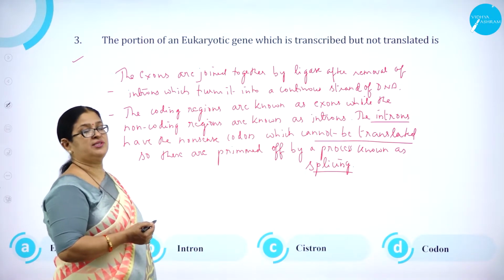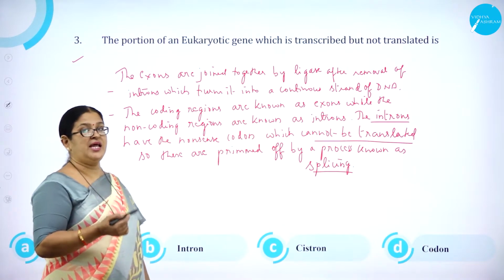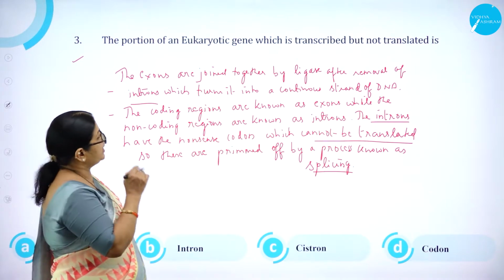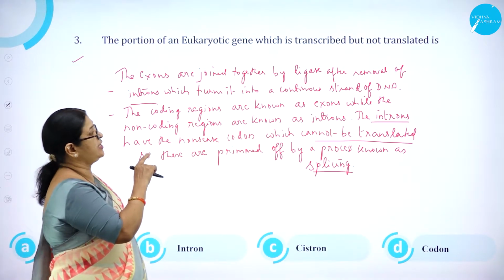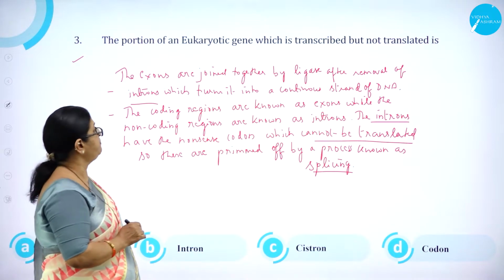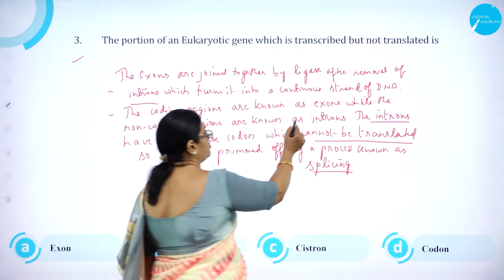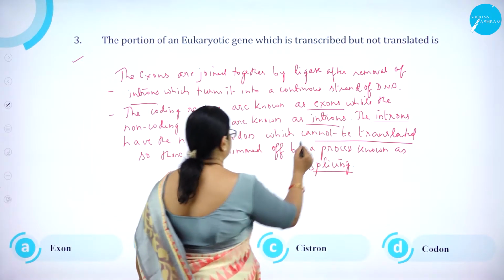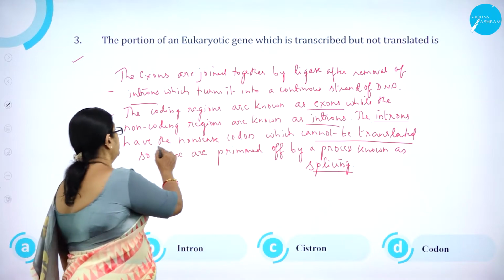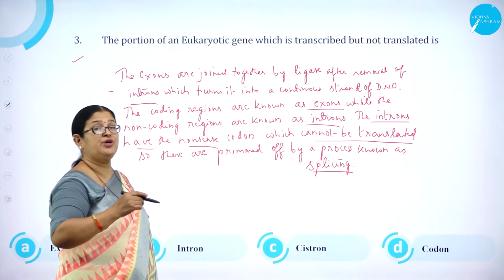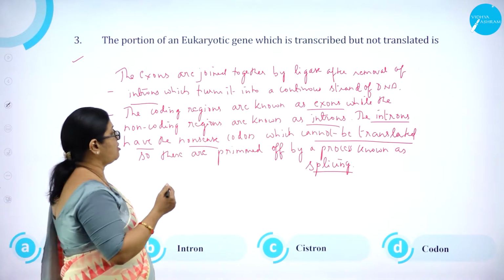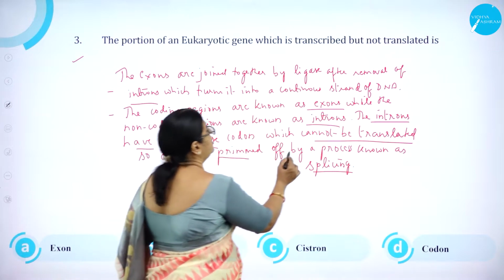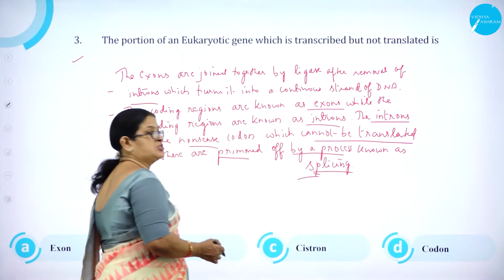As we know, the exons are joined together by ligase after the removal of introns, which in turn forms a continuous strand of DNA. The coding regions are known as exons, while the non-coding regions are known as introns. These introns have nonsense codons, which do not code for any amino acid and cannot be translated. So these are trimmed off by a process known as splicing.